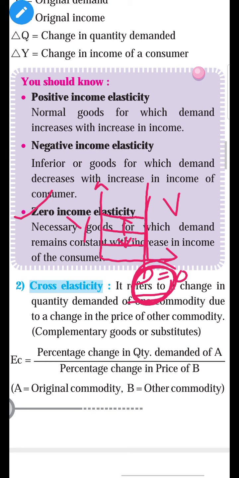Slope of demand is vertical and it is parallel to the y-axis. And what examples have I given of necessary goods? Necessary goods are like medicine, salt. These are the examples of necessary goods which are very necessary for life. So its demand is not affected whether the income increases or decreases. So it is called zero income elasticity of demand.